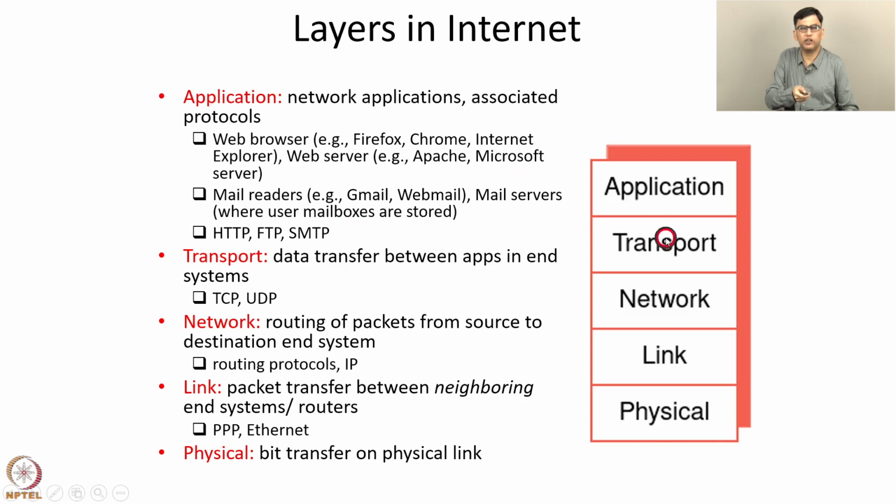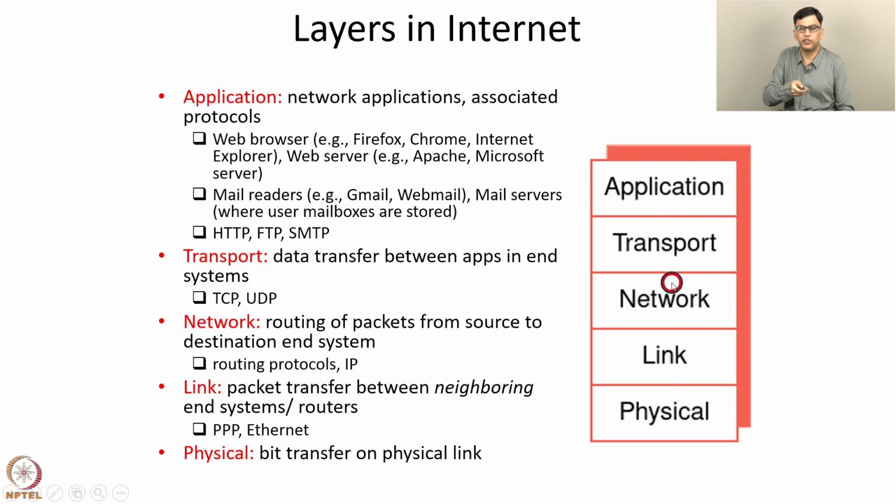Now the transport layer. The main function of the transport layer is multiplexing and demultiplexing. Specifically, there may be multiple application processes in an end system. The transport layer takes the data from different application processes and creates a single data flow and sends it over the network. So multiplexing is the function wherein the transport layer takes data from different applications and passes it to the network layer for being transferred over the network.